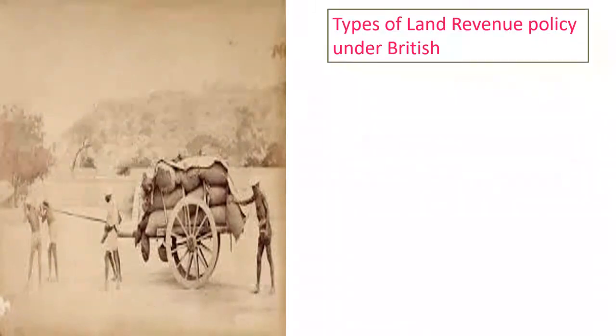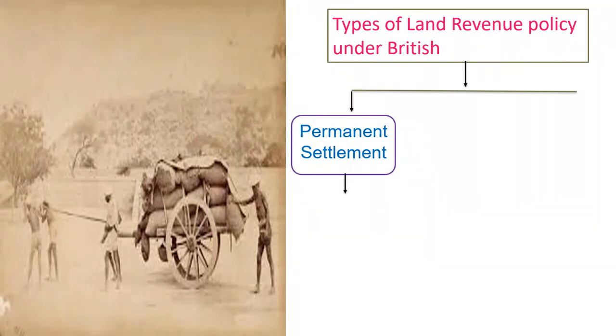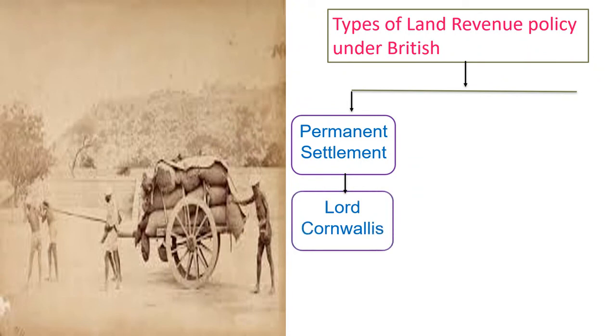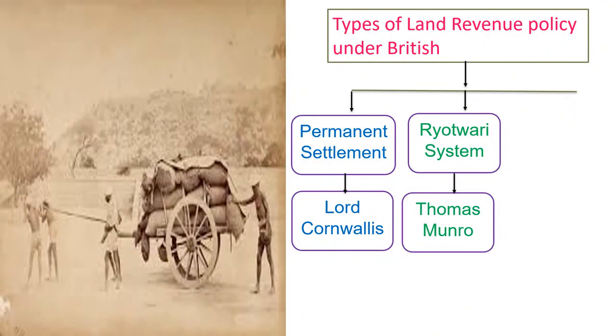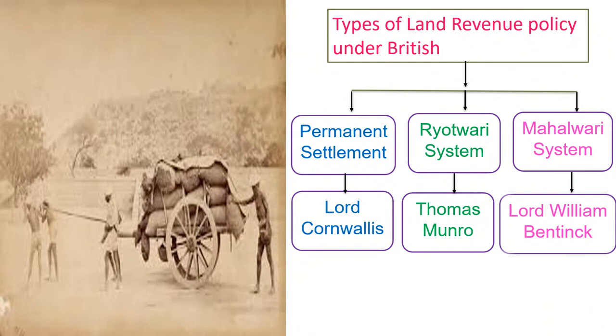Let's have a short recap on the types of land revenue policy under the British. We have already discussed the permanent settlement system, which was introduced by Lord Cornwallis. Next, the Ryotwari system, which was introduced by Thomas Munro and was also known as the Munro system. Third, the Mahalwari system, which was introduced by Lord William Bentinck.